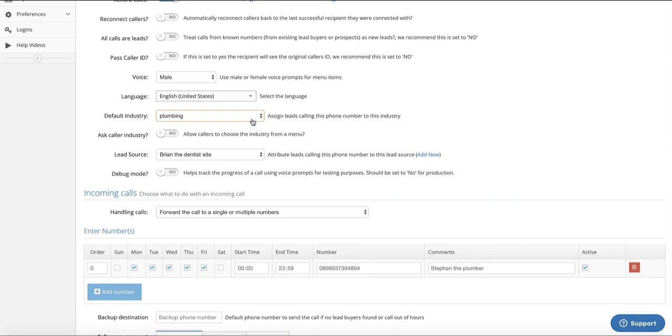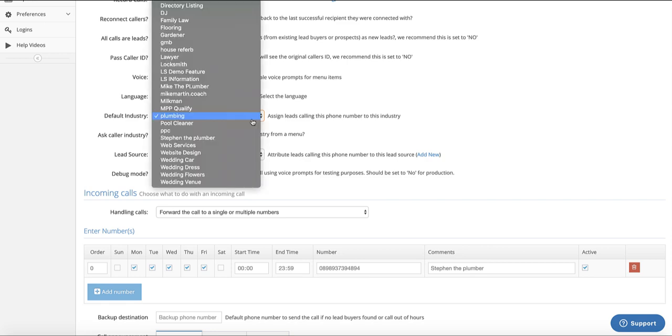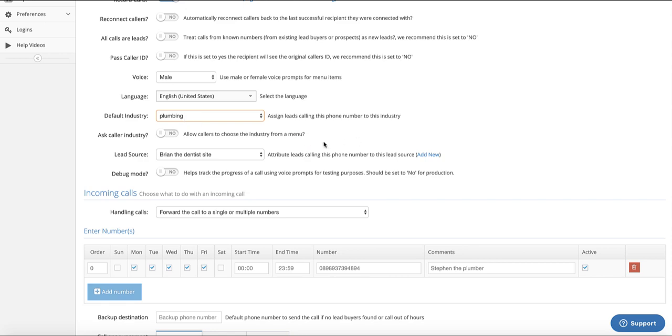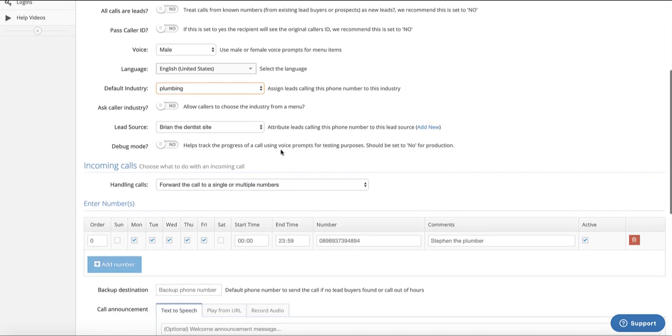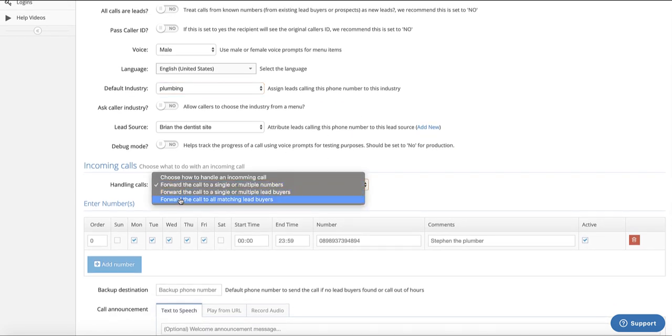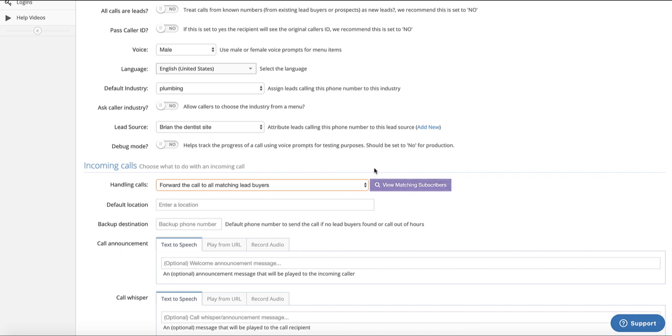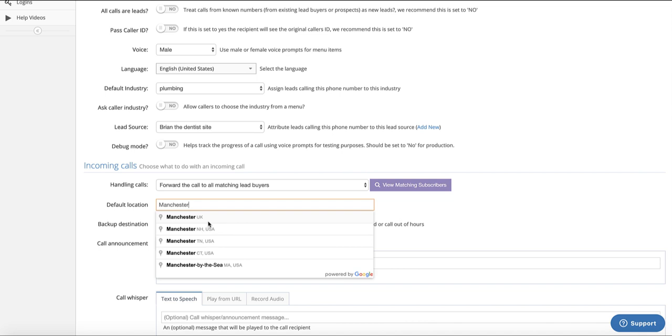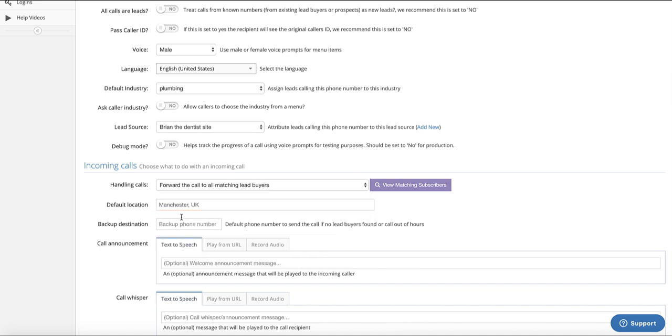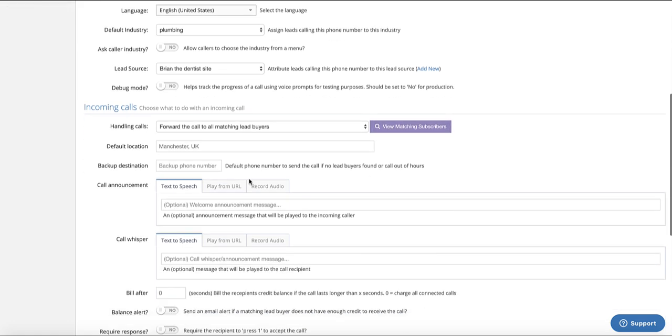If you remember, we set up 2 different industries for Stephen: Stephen the plumber and plumber. So what we do is set this to plumber, and we come down here and switch that to all matching lead buyers. Wherever Stephen is based, so if he's based in Manchester, we set that as Manchester, UK. Then any plumber that covers the Manchester, UK area is going to get a phone call every time this phone rings, rather than it going direct to Stephen. You change it back to the other way if he decides.